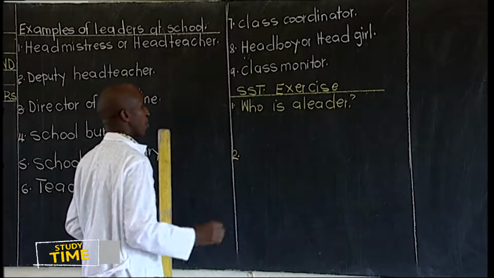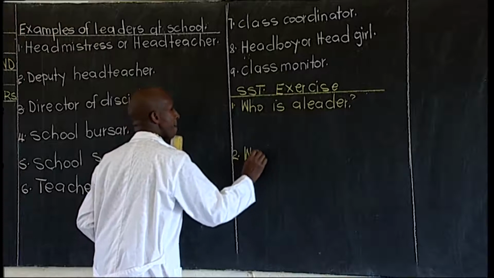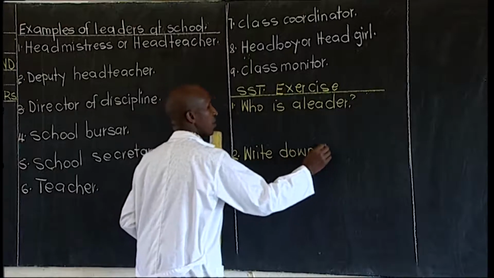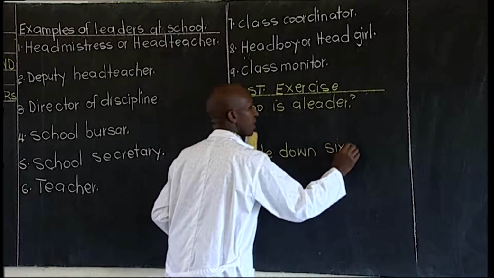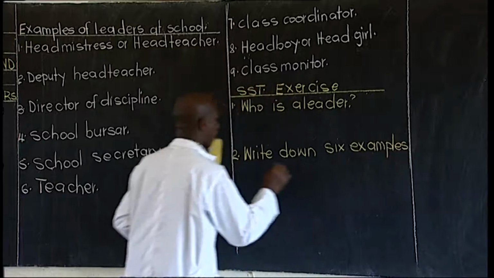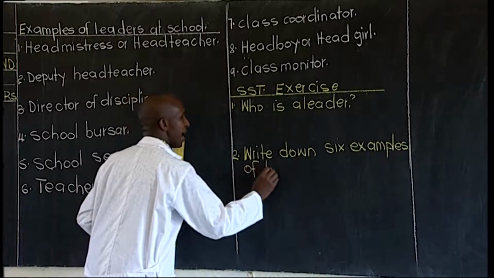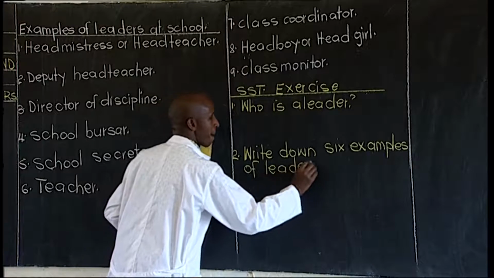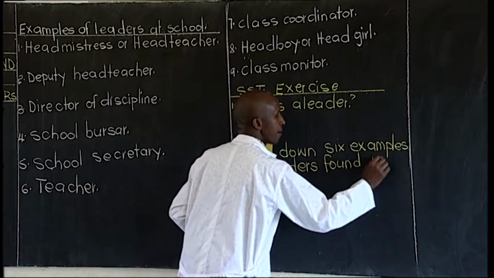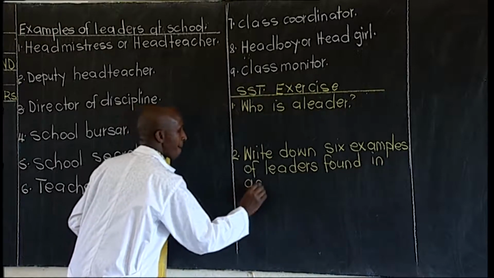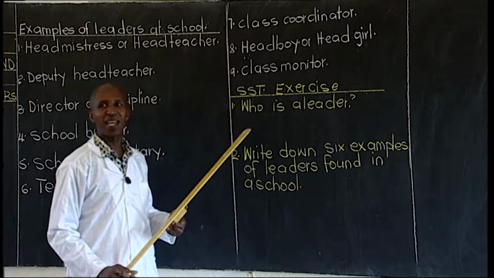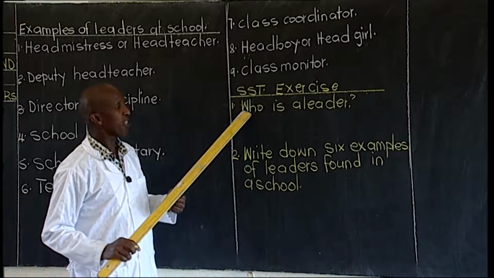Number two, write it down. 6 examples of leaders found in a school. This is our activity today.